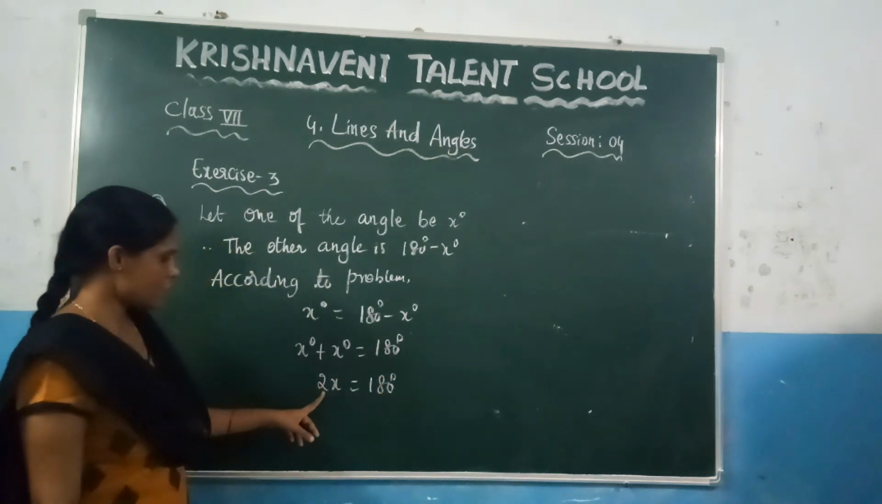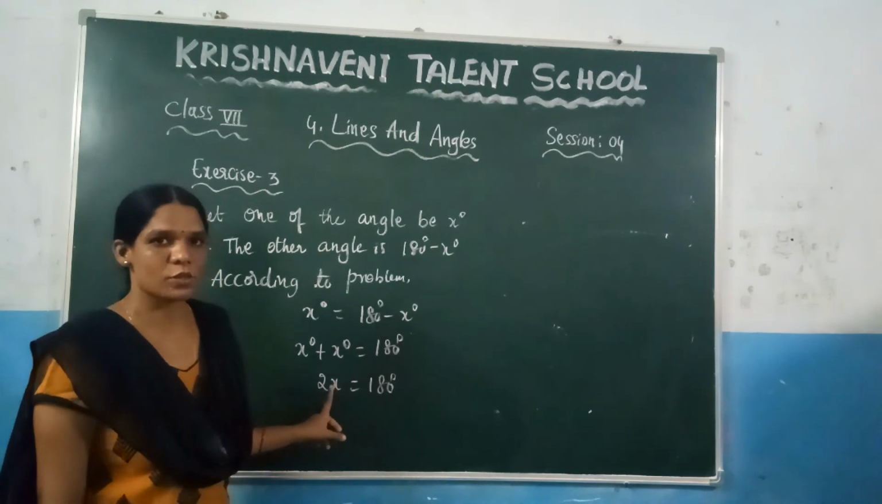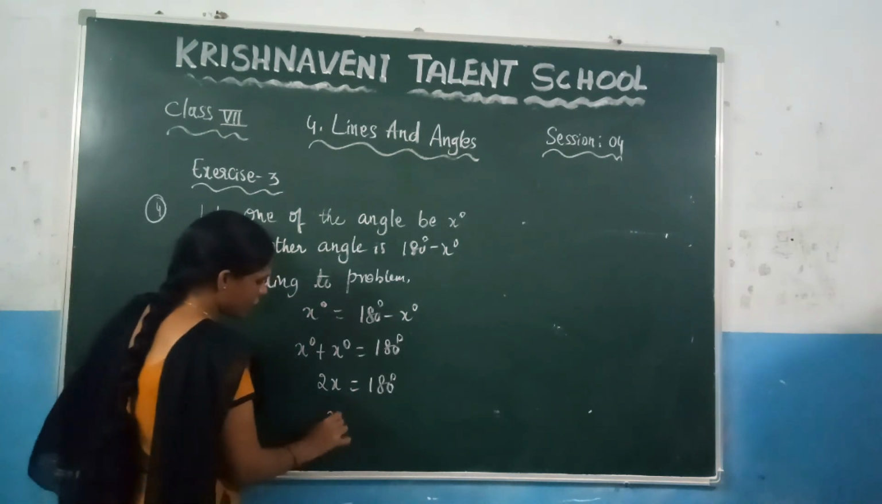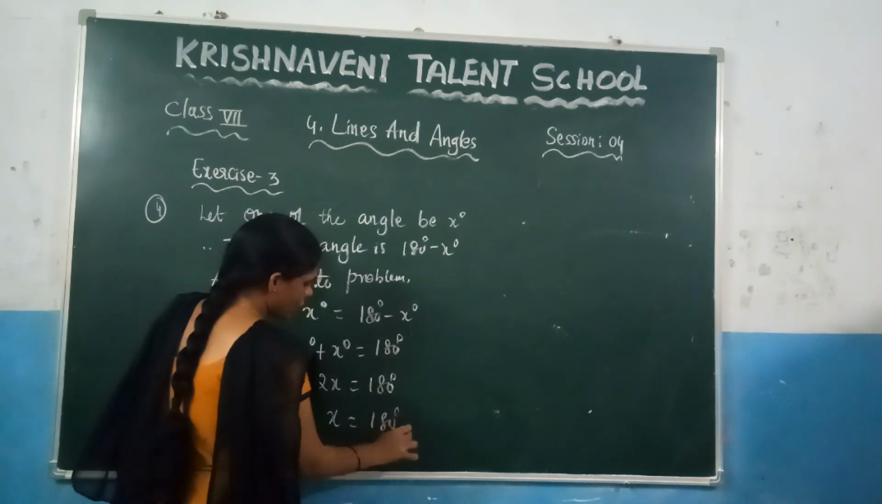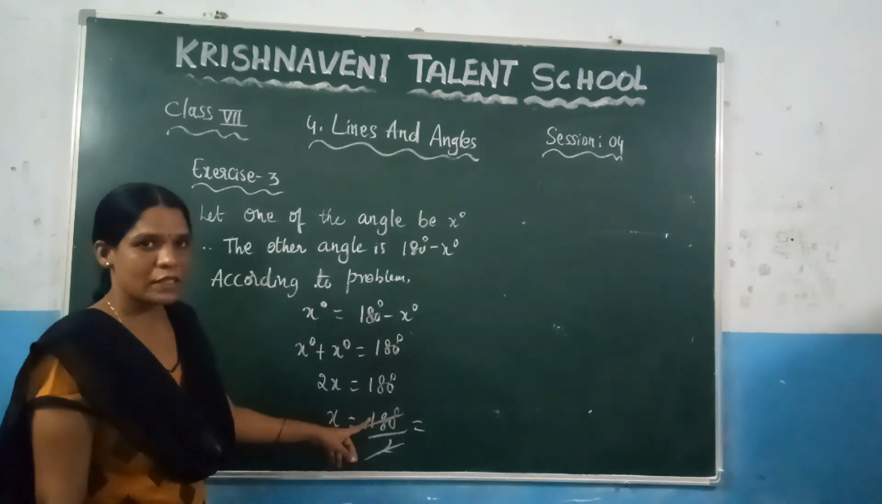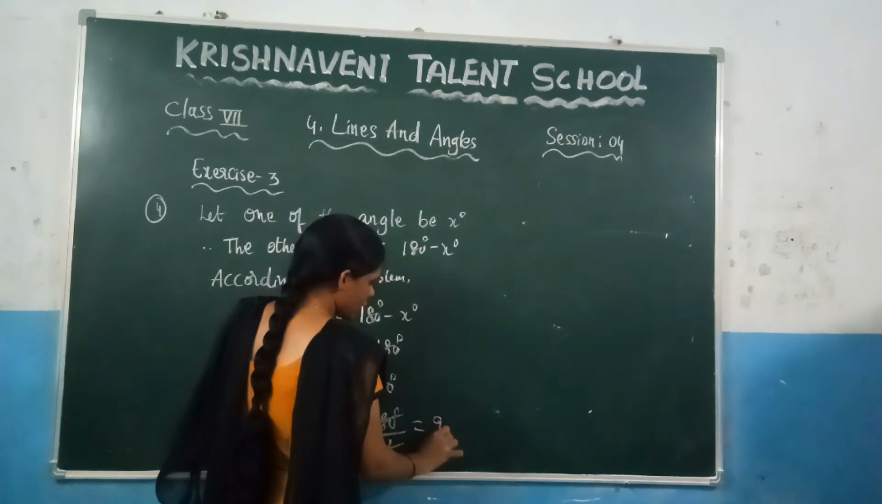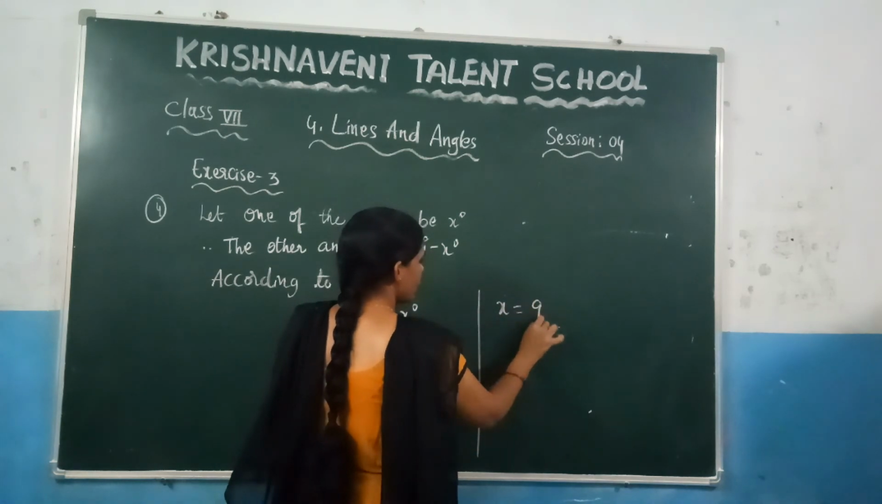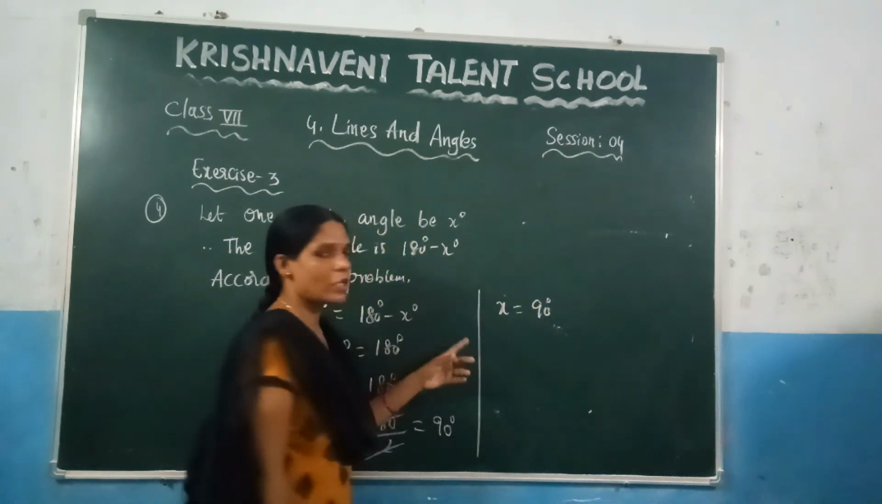Now, since 2 is multiplied, if you take 2 to the right hand side, it will become division. So you will get x equals 180 degrees divided by 2. You know that in the 2 table, 180 gives 90 degrees. So what is the x value here? It is 90 degrees. This is one of the angles.